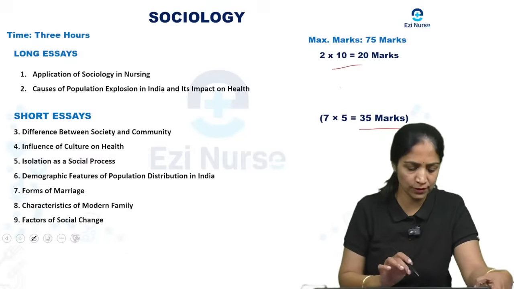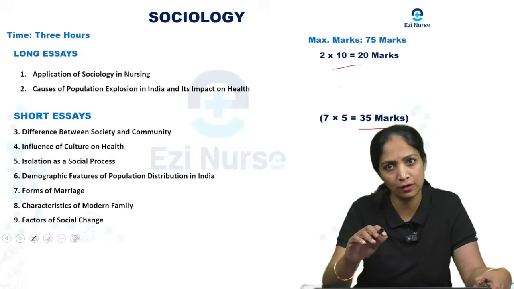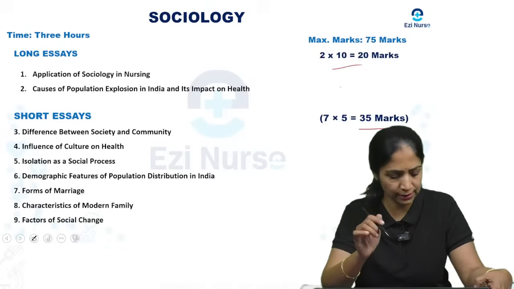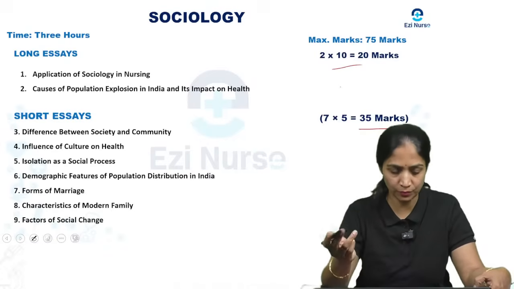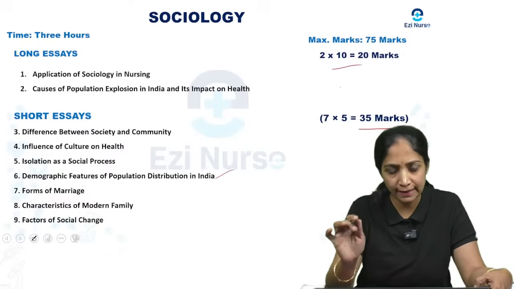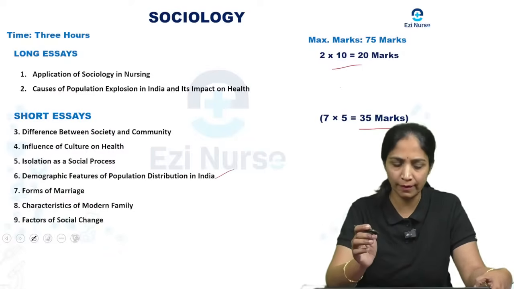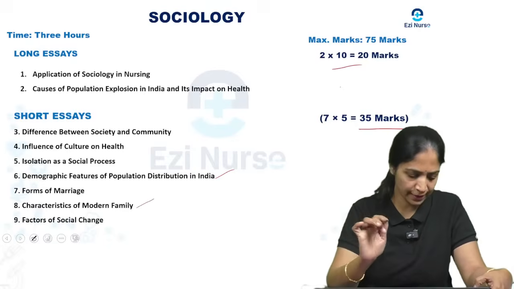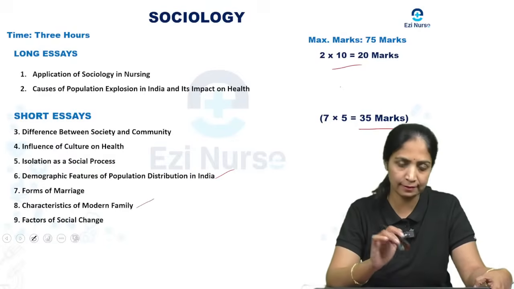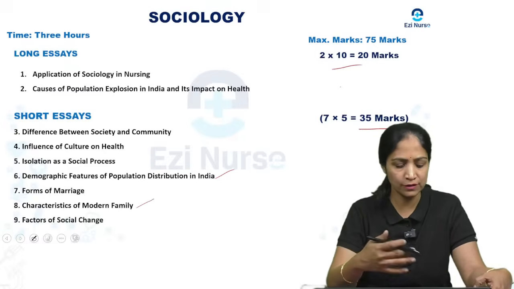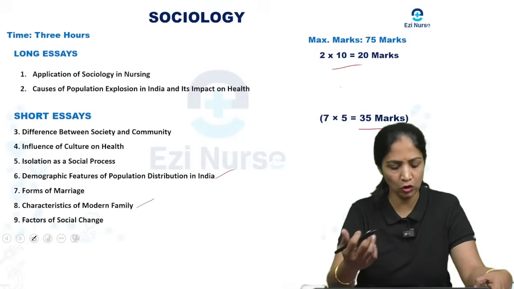Then the short essay will include: the difference between society and community, and the influence of culture on health, like how culture influences health; isolation as a social process; demographic features of the population distribution in India; forms of marriage; characteristics of the modern family; and one more question under the short essay, factors of social change. So these are the questions that come in the short essay.